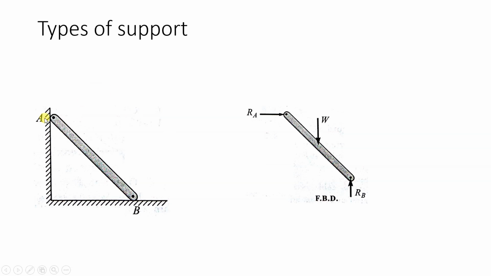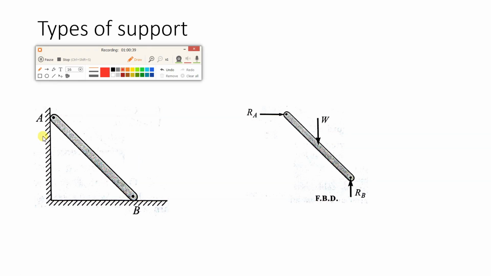Next we will see a rod that is supported vertically at point A and horizontally at point B. So again, what will be the nature of the reaction? It will be perpendicular to the surface. So this will be an angle of 90 degrees, and here also the reaction will be in this direction. So this is perpendicular. The reaction is perpendicular to the surface, and the weight of this rod will act at the CG.